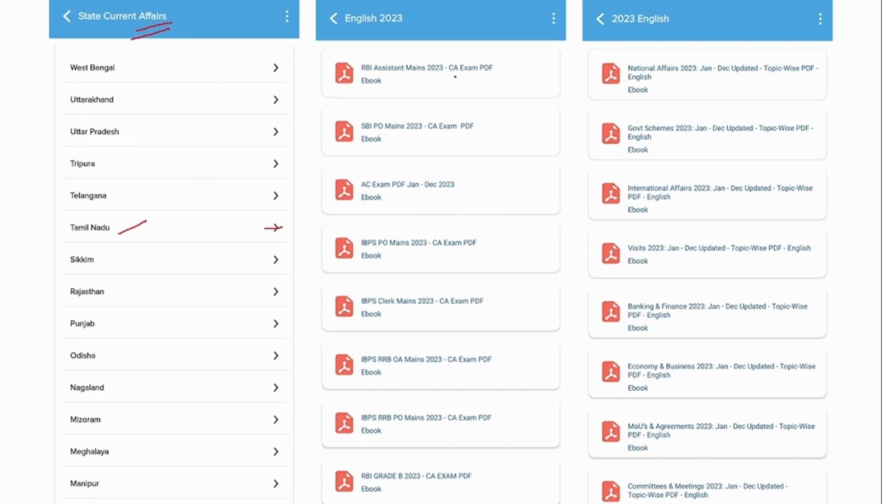Apart from that, we also provide PDFs from the exam perspective. Suppose you are preparing for RBI assistant mains, then this tab will contain 5 to 6 months of current affairs, which have a high probability of being asked in RBI assistant mains. Similarly for SBI PO, RRB PO, clerk mains, all these are being given under this section.